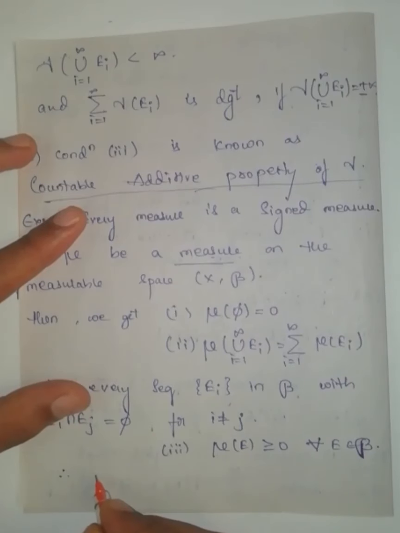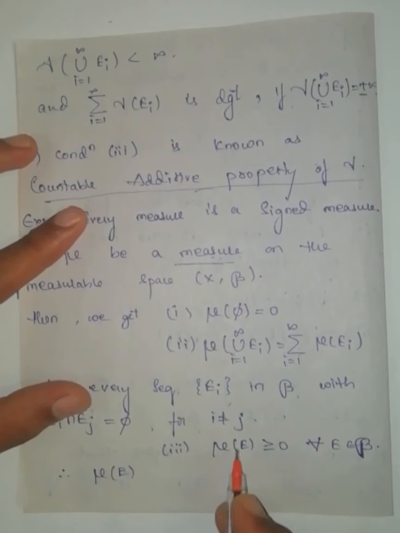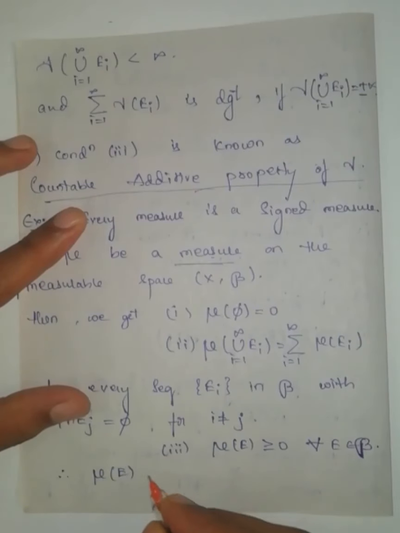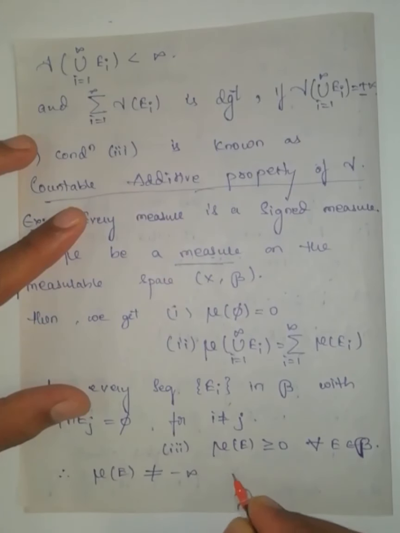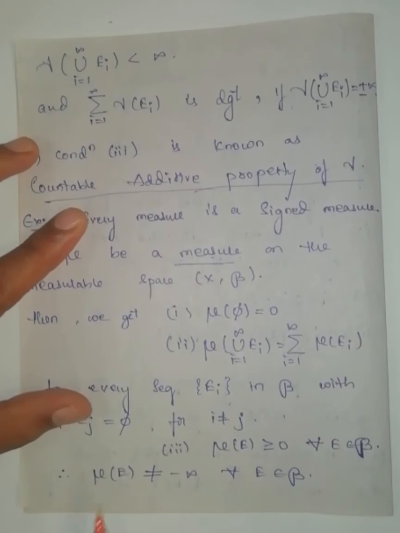Therefore, if the measure of E is greater than or equal to 0, then the measure of E never becomes minus infinity, it is not equal to minus infinity for all E belongs to script B. If the measure of E cannot become minus infinity, then the measure has only one option, it can become plus infinity.